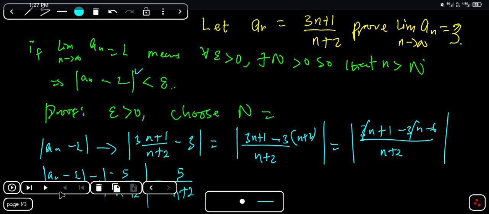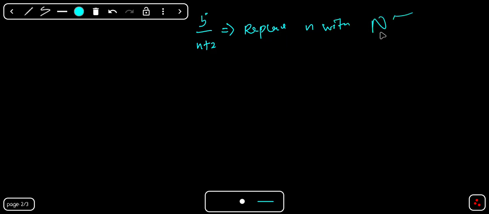All right. Now let's move to the next page. So this is what we have now, 5 over n plus 2. The next thing we are going to do is to replace n with capital N, because what we want to do is to find the value of N. So if I replace my small n with capital N, I'm going to have 5 over capital N plus 2.